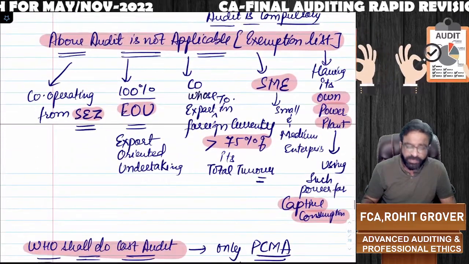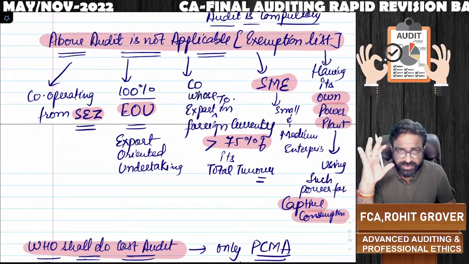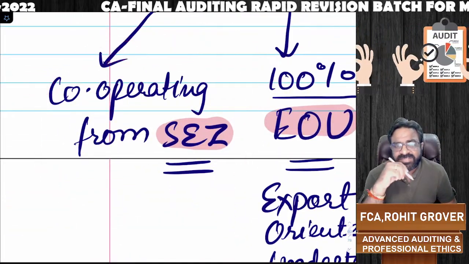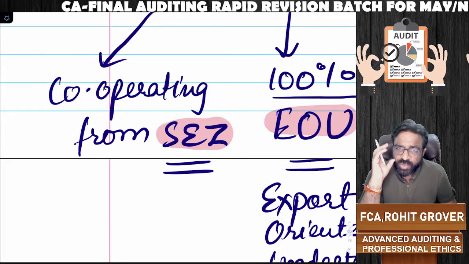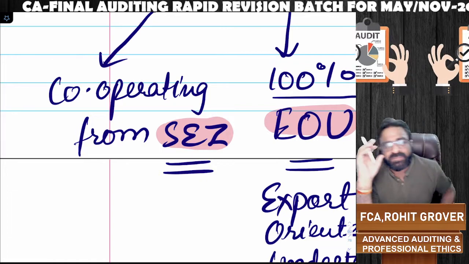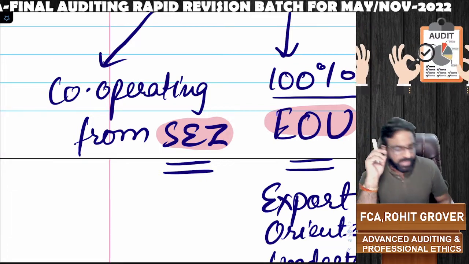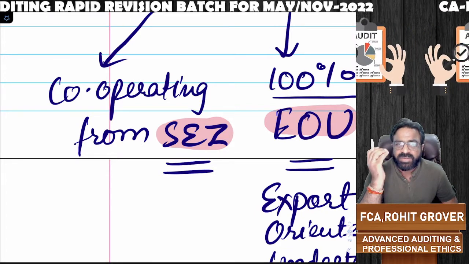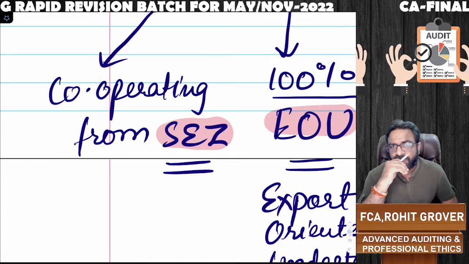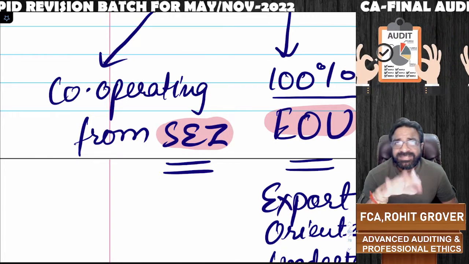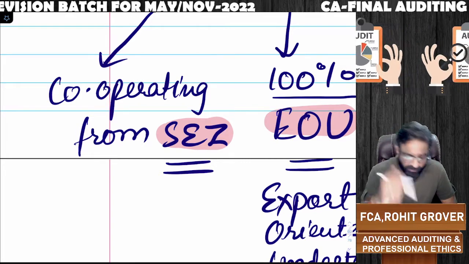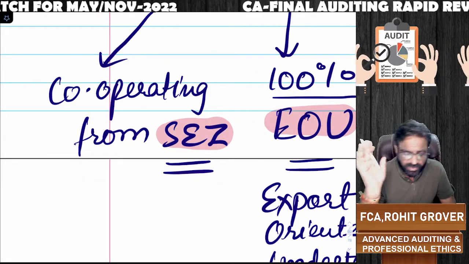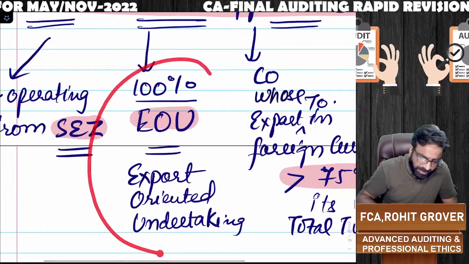But suppose you are satisfying all the conditions of cost audit, but your company is operating from an SEZ. Sir, what is SEZ? Special Economic Zone. If your company is a manufacturing company, but it is located in an SEZ, let me give you an example: there is one place near Vizag called Duvada. In Duvada, Vizag Steel Plant is operating from an SEZ. So Vizag Steel Plant is exempted from the cost audit. So if your company is into manufacturing activity and operating from an SEZ, then in that case, cost audit is not required. Or your company is a 100% EOU.